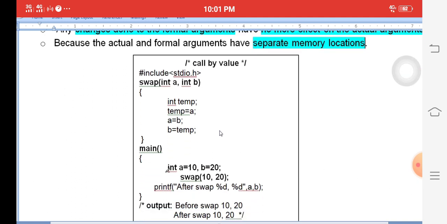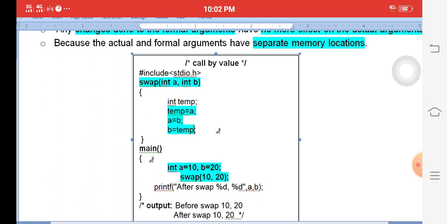For example, a swapping program. I am providing values: A value 10, B value 20. Immediately I write the function swap. The control goes to the swap function. Here temp equal to A, A equal to B, B equal to temp, which means swapping. Swapping means I give my marks to you and your marks to me. Both marks are exchanged. Similarly, A and B values are exchanged. A value is received by B, B value is received by A. That is called swapping. Once A value is 10 and B value is 20, but after entering the swap function, A value is 20 and B value is 10.